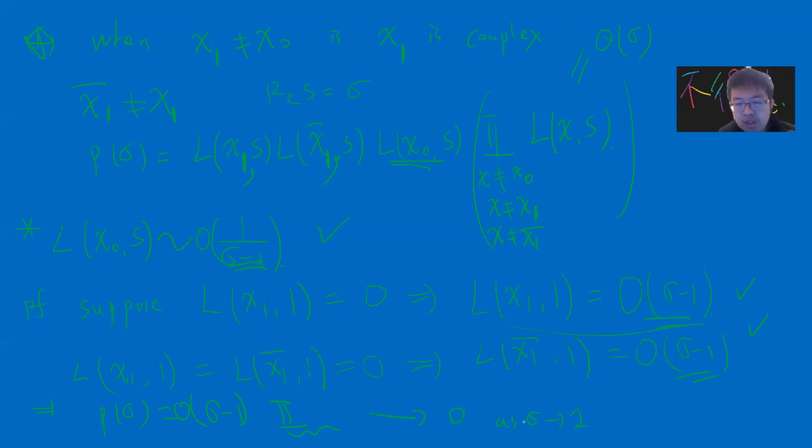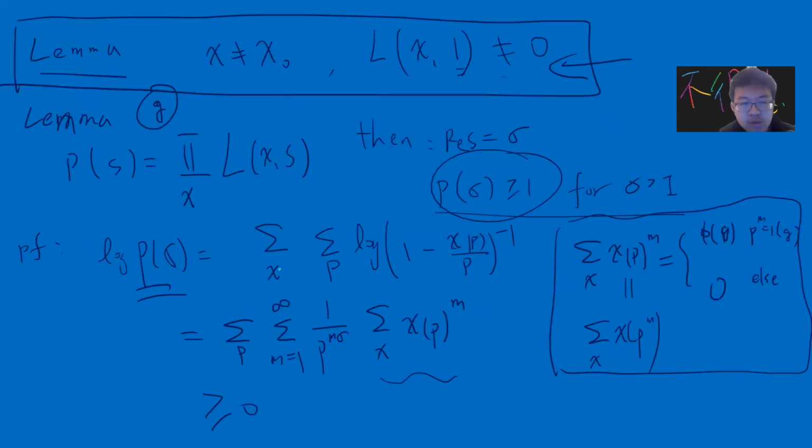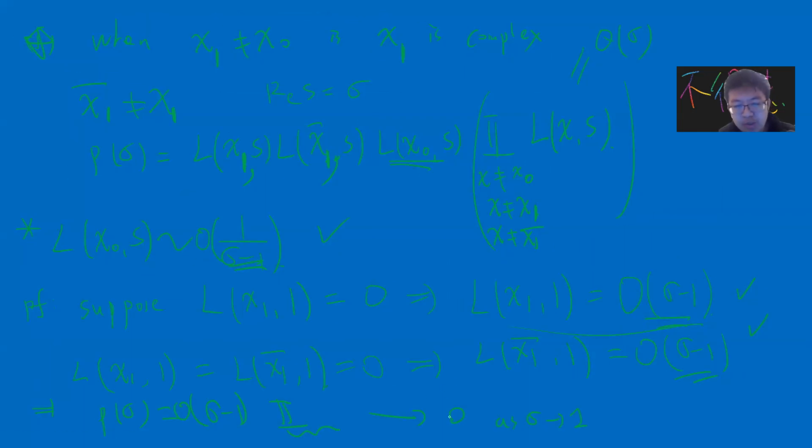Because previously we proved that P of sigma should be greater than or equal to 1 as sigma goes to 1. But we have now shown that P of sigma goes to 0 as sigma goes to 1. So this is a contradiction. That means for complex characters this proof works very well.